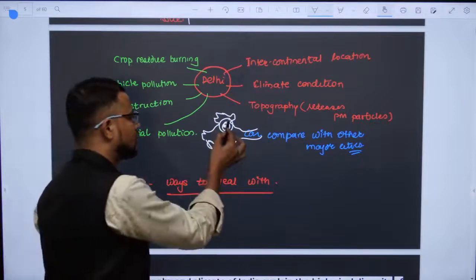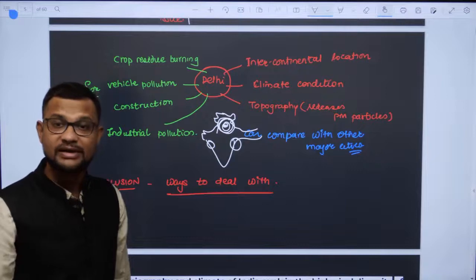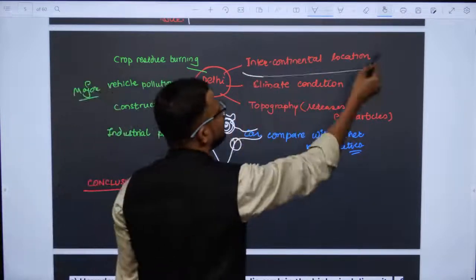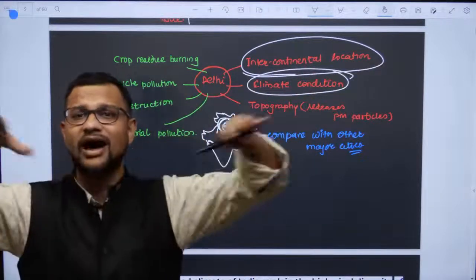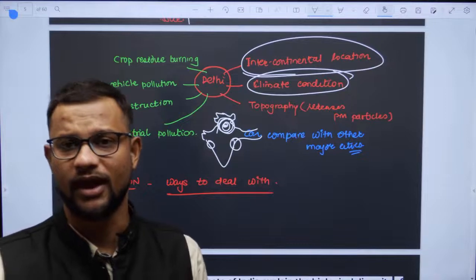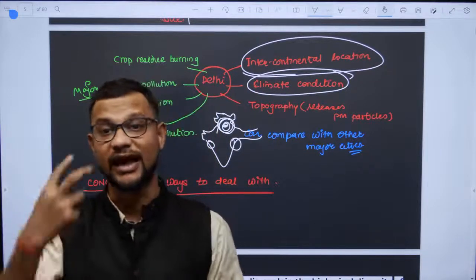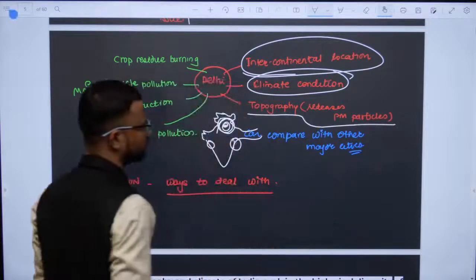And then what happens? The PM emission that is happening, no doubt emissions are happening in all cities, but in Delhi it becomes persistent just due to its intercontinental location and climatic conditions, which are quite dry during this time, and there is no air blow which can neutralize or carry away those PM particles. So topography is also a responsible factor.